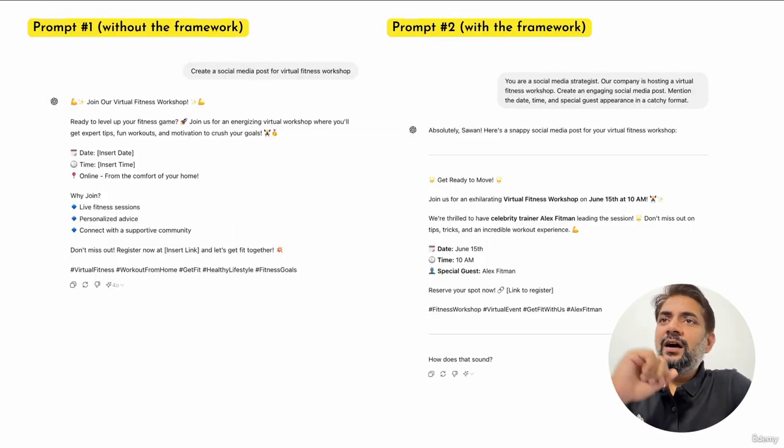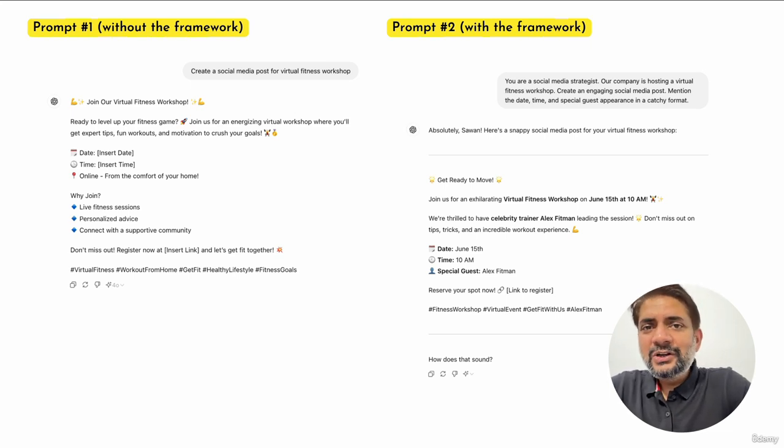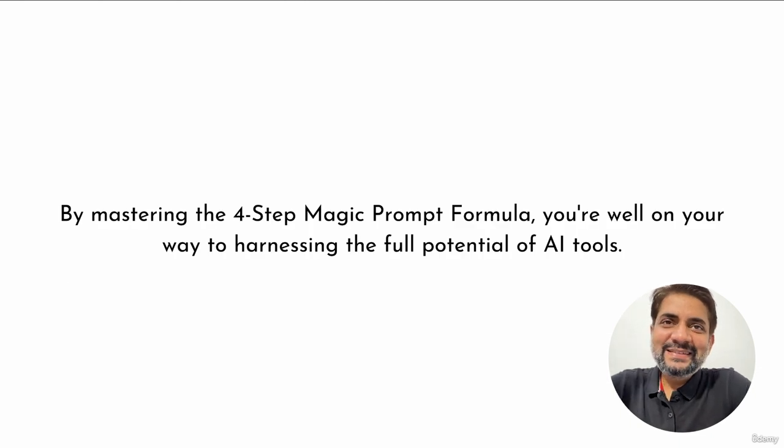So let's see. Prompt 1 is without the framework and prompt 2 is with the framework. You will see how the results are different and how accurate and how specific the response is in prompt number 2 over prompt number 1. That's how you can use this 4-step framework.